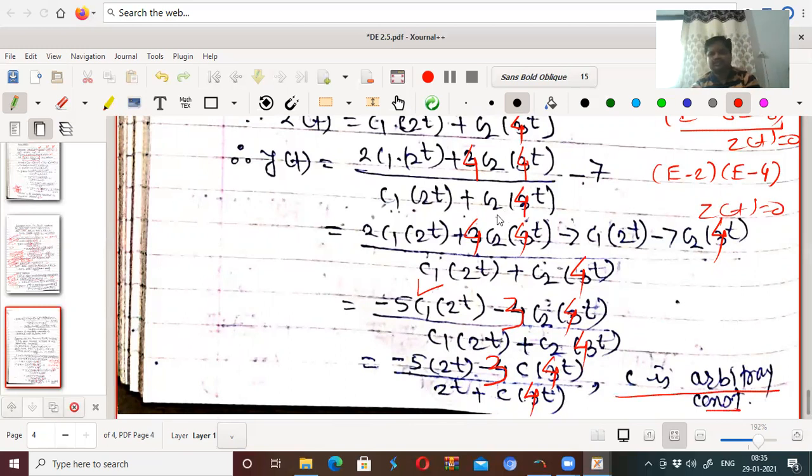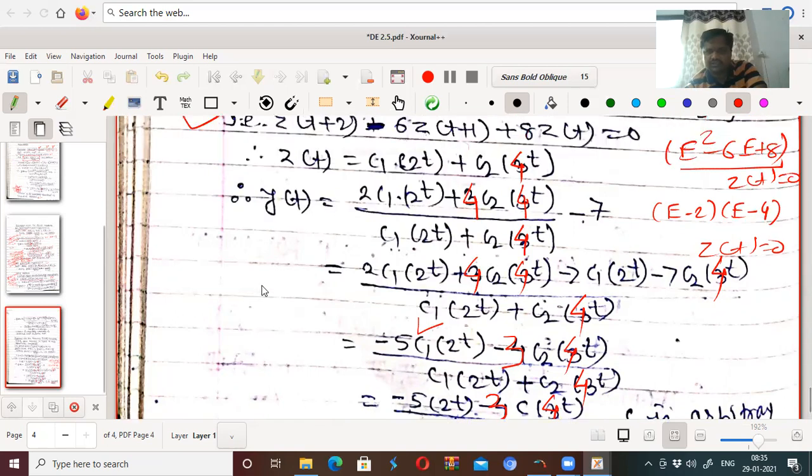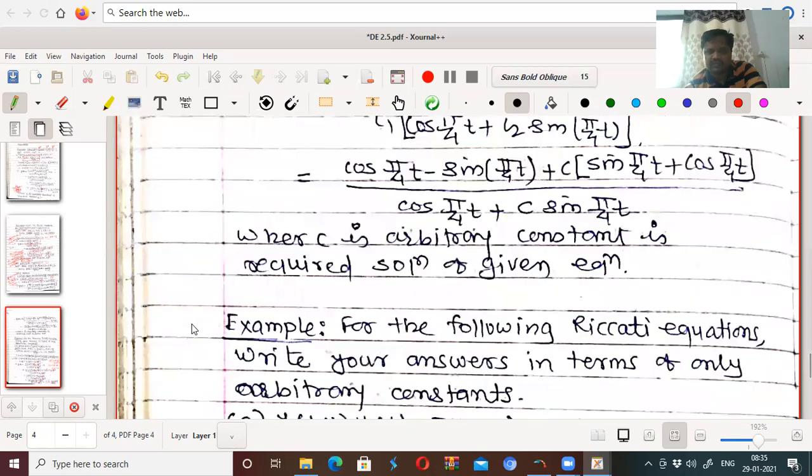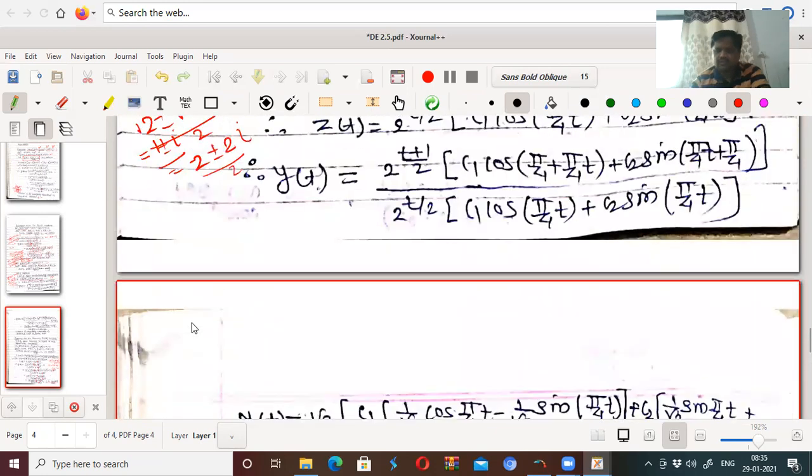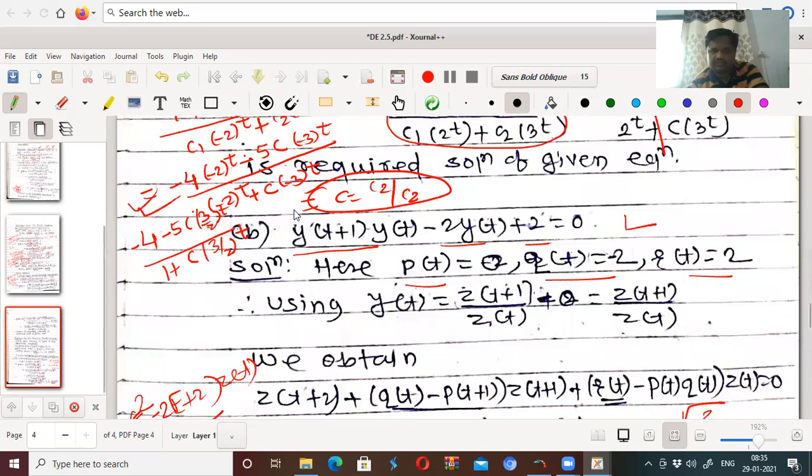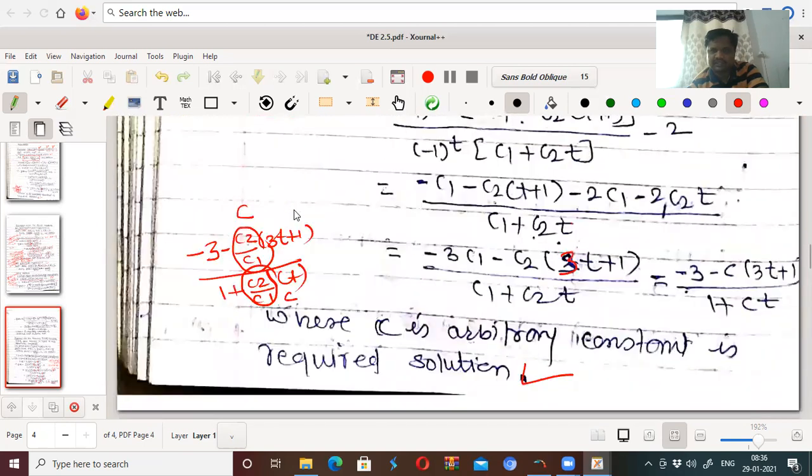So this is the method to solve equations which can be converted into linear equations. So this is the method by which you can solve the Riccati equation. So for today we will stop here, and this is the end of the second unit also.